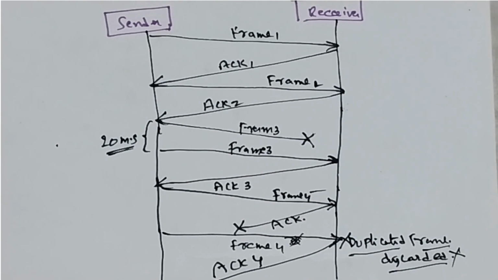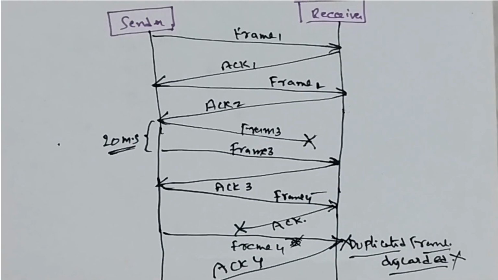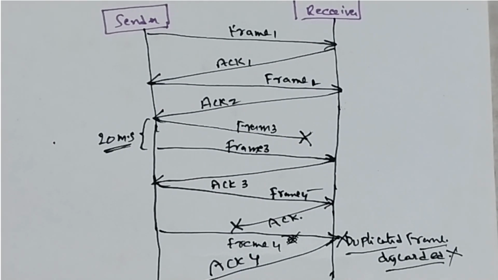He sends the acknowledgement for the duplicated frame, thinking that the previous acknowledgement was not received. So the same acknowledgement is resent from receiver to sender. This is about the noisy protocols, in that one, the stop and wait ARQ protocol.